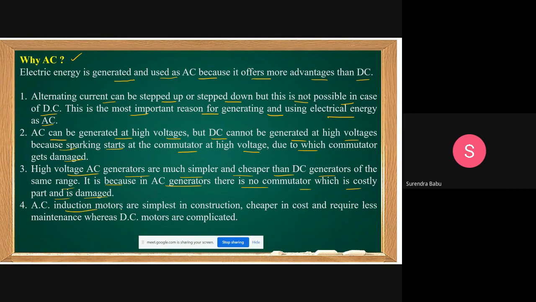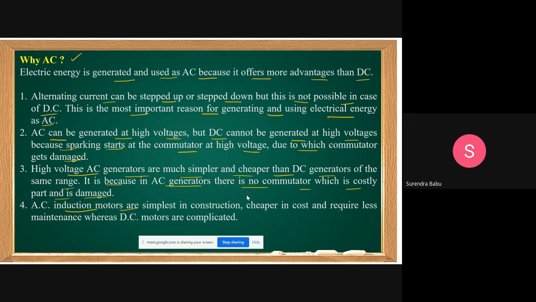Nowadays, most of the motors we use in domestic or industrial applications are induction motors. Induction motors run on AC supply. That's why in most industrial applications we use induction motors, which require AC supply. AC is readily available, and that's the reason AC is more preferable for running any loads.